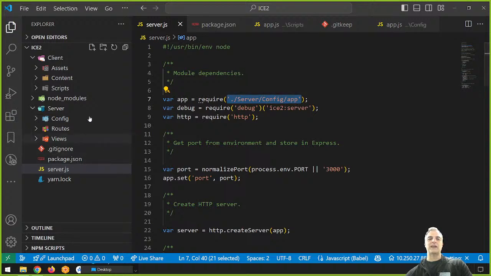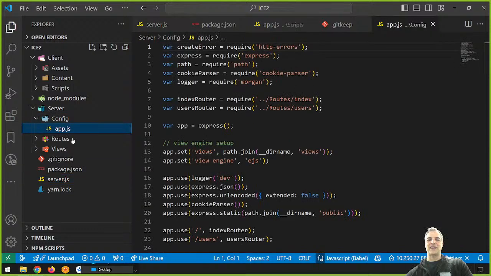This is the proper path now for my app: server/config/app, which means I'm looking inside the server folder, inside the config, and inside of the app.js, and this is good. How about app? Did it figure things out? Probably not, all right? Let's take a look at the config file for app.js now. App.js is not looking in the right space at all. All right, let's take a look here.